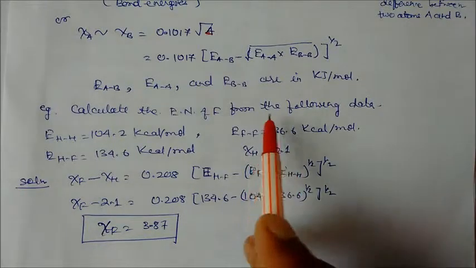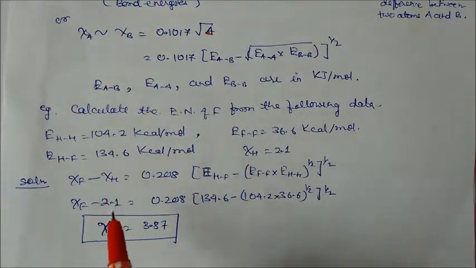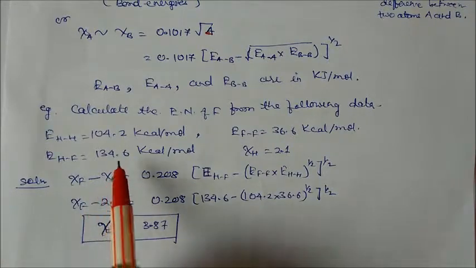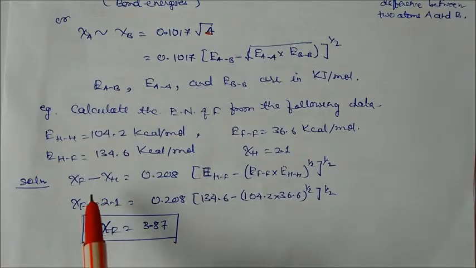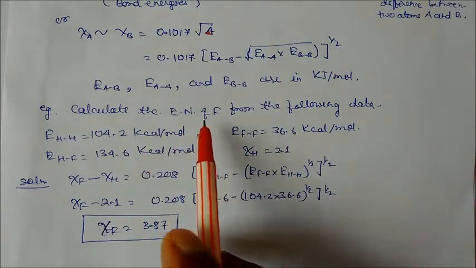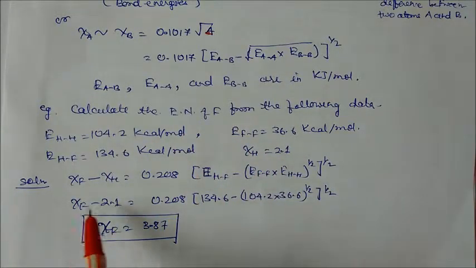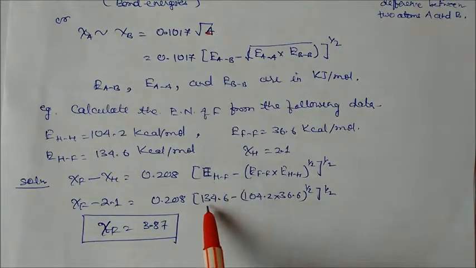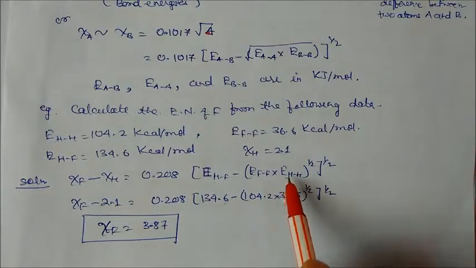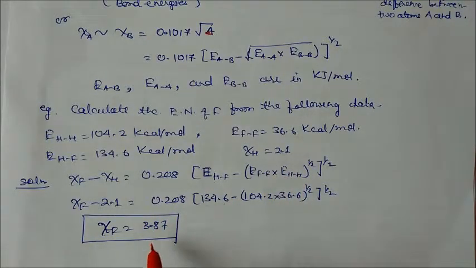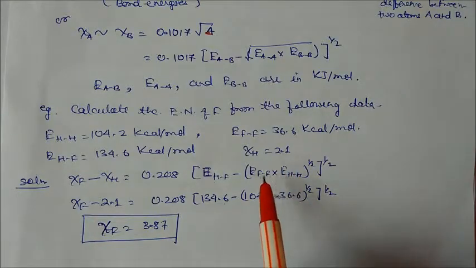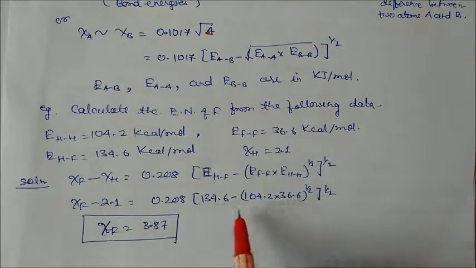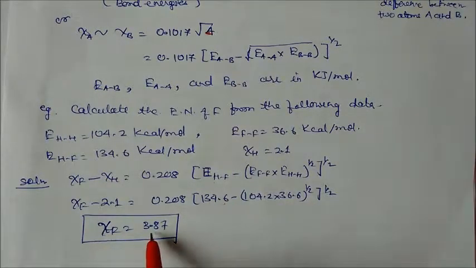Now what is the electronegativity of fluorine? Just use this value, since they have given kilocalorie per mole. Here xi F minus xi H, which is 2.1, because fluorine is the highest, the electronegativity of fluorine will be highest. So you put fluorine on this side and hydrogen on this side, then you put the bond dissociation energy of HF, which is given, and take the geometric mean. You can take the arithmetic mean also, the value will be a little different. On solving the whole equation you will get the electronegativity of fluorine as 3.87.